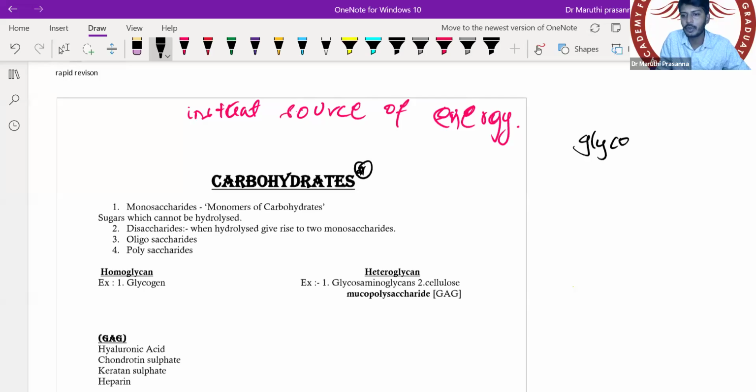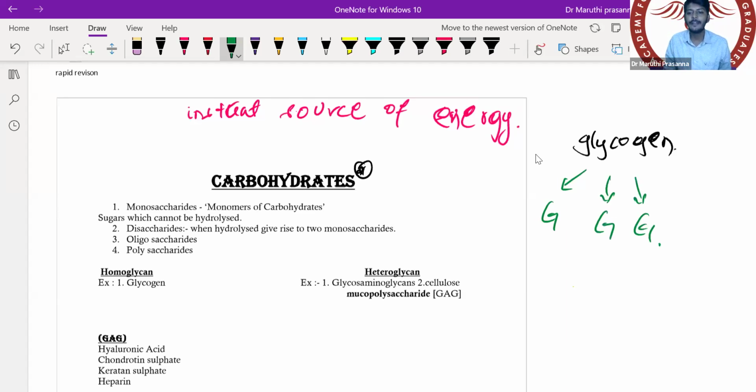Called as what is that? Glycogen. Glycogen, for example. If I break the glycogen, I will get multiple molecules of glucose, right? Multiple molecules of glucose. So if I break glucose, I will get what is that, sir? All of you tell me pyruvate, right? So if I break glucose, I'm getting pyruvate, but pyruvate is not a carbohydrate.